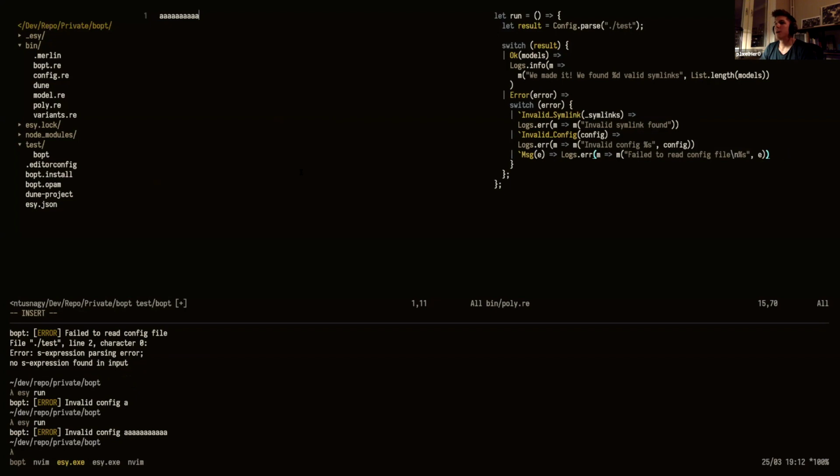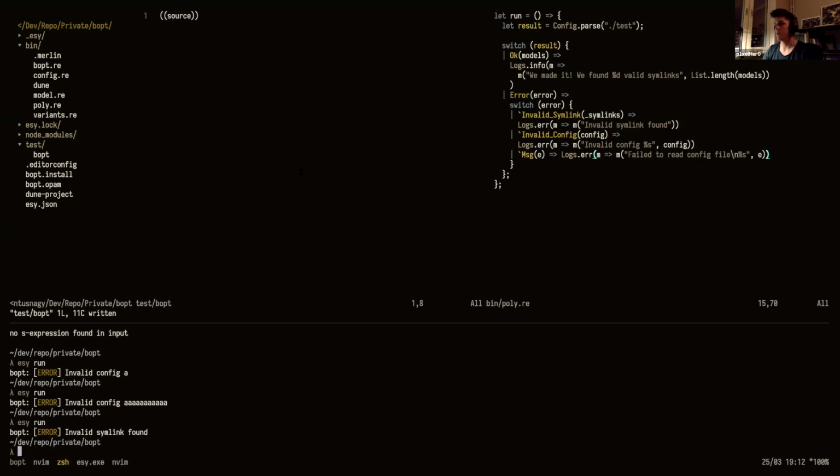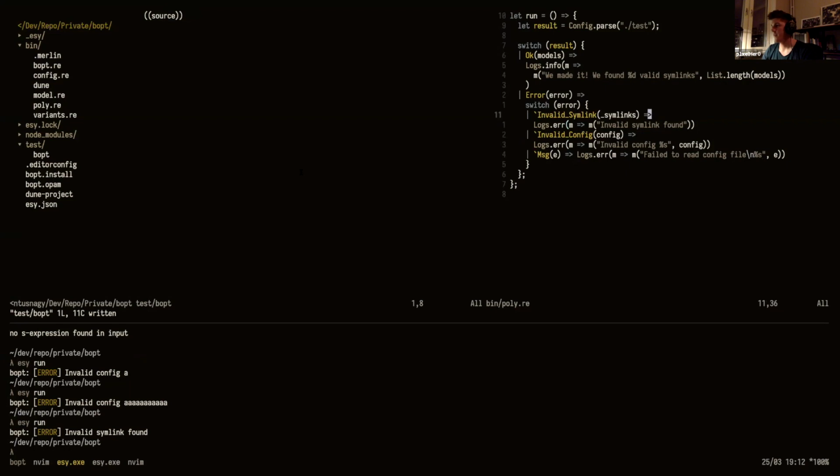And we could also do something like this. So it matches the first case, which is this is in a list. But then we say, oh, it's a list with a list, and we only have one thing here. And then, yeah, invalid symlink found. And since in the invalid symlink I haven't actually done anything pretty, but we should, with the help of the compiler, see what this is.